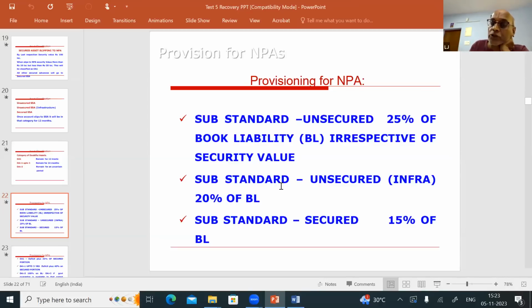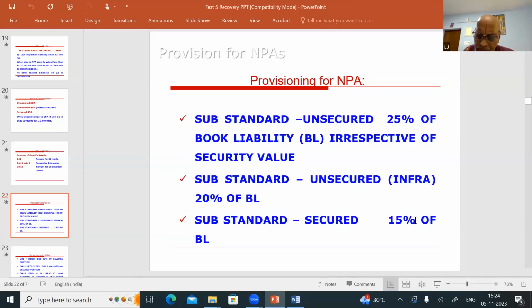For unsecured infrastructure, if you are classifying the account as substandard unsecured infrastructure, then provision is 20% on the book liability. The third one, if it is substandard secured. So I told you three categories under the substandard. If it is substandard secured, it is sufficient if you keep 15% on the book liability.